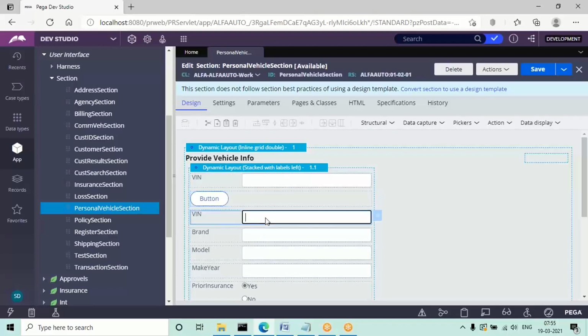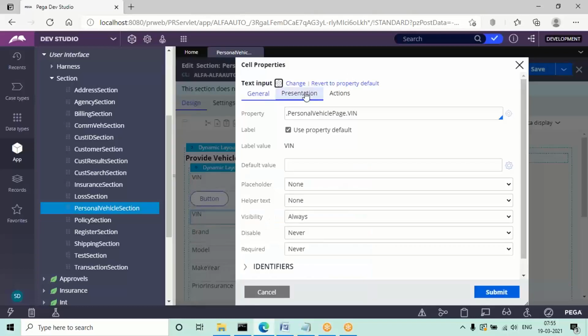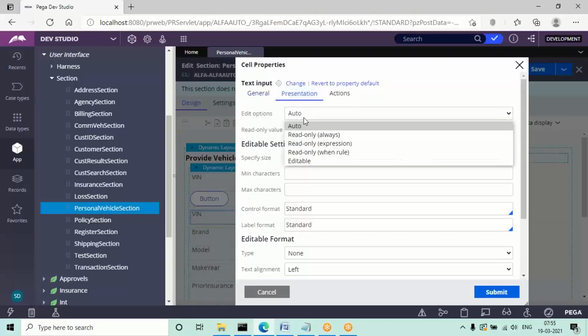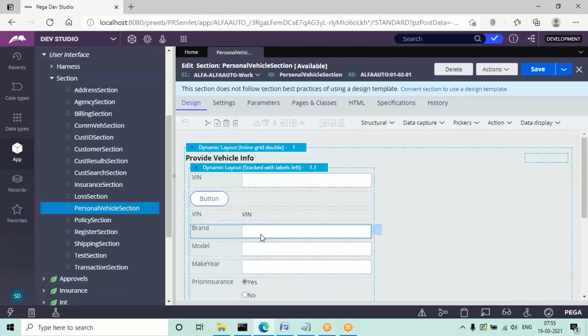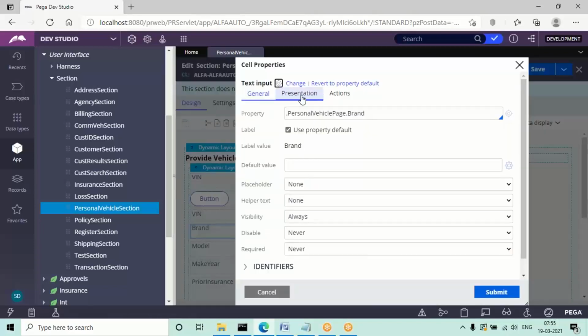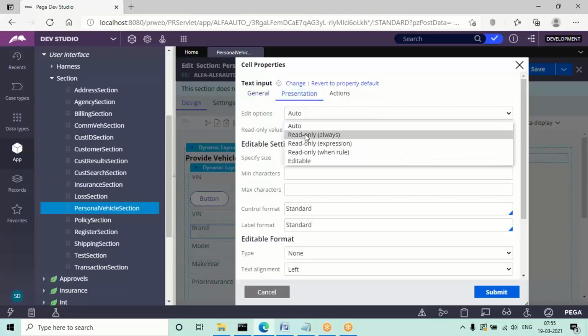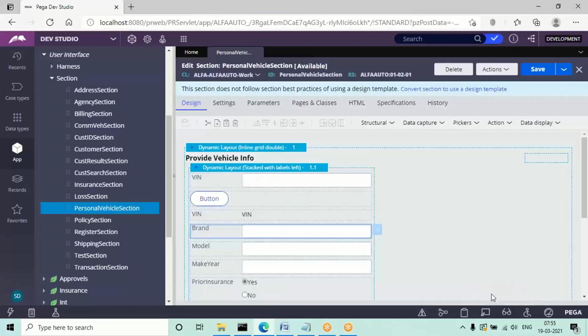And all the response parameters in real time you can set as read only fields, because when it is fetching the response from that particular service which you are accessing in your application, you can set all the fields as read only. You can set it as read only always, like that do for the remaining fields also. What are all the response fields we have, set them as read only.